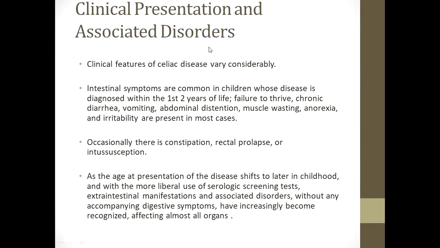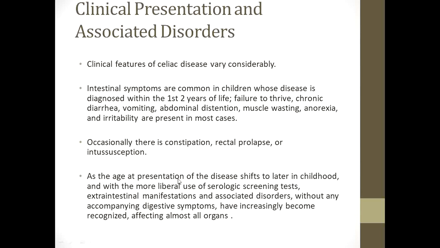Coming to the clinical presentation and associated disorders. Clinical features of celiac disease vary considerably. Intestinal symptoms are common in children whose disease is diagnosed within the first 2 years of life. Failure to thrive, chronic diarrhea, vomiting, abdominal distension, muscle wasting, anorexia, and irritability are present in most cases. So these are the typical features which are usually described in the celiac disease patient. But occasionally there is constipation, rectal prolapse, or intussusception.